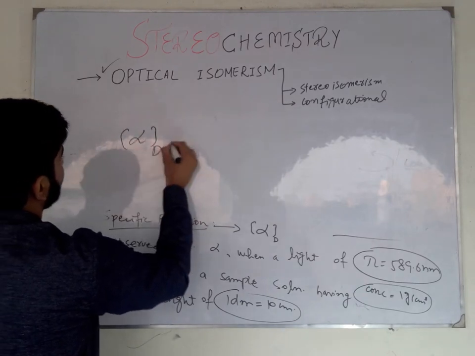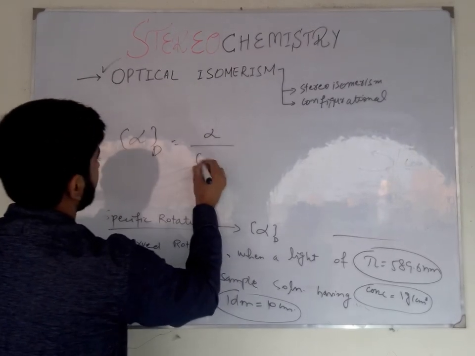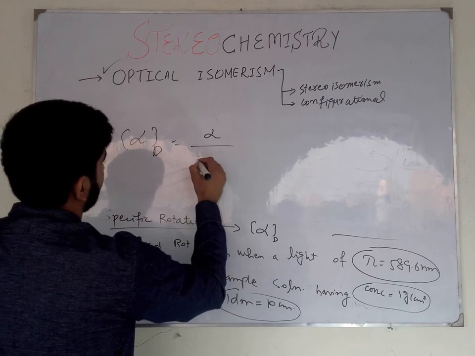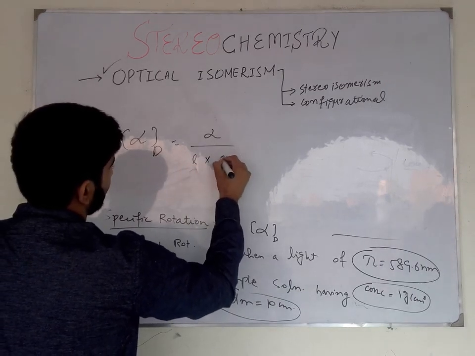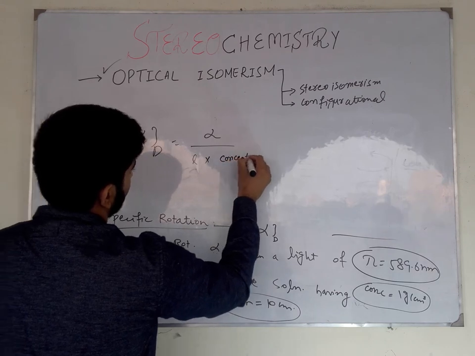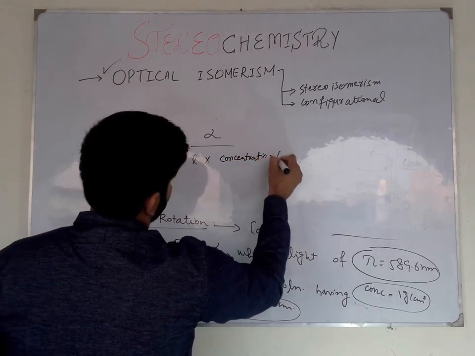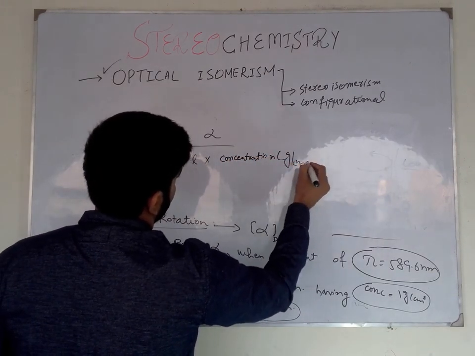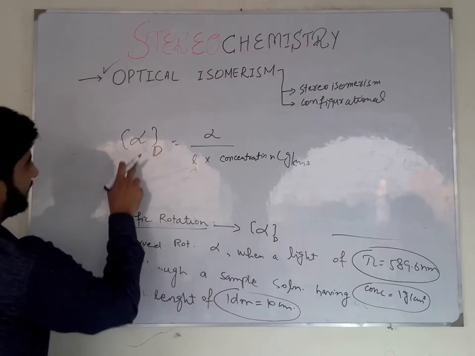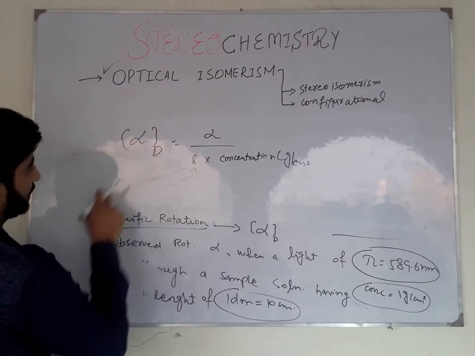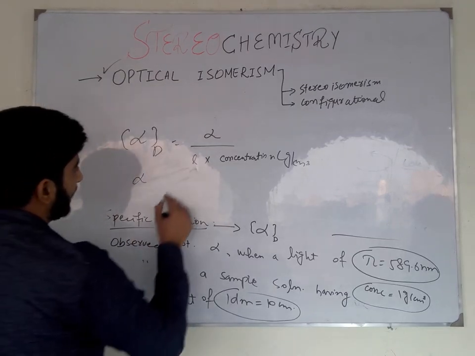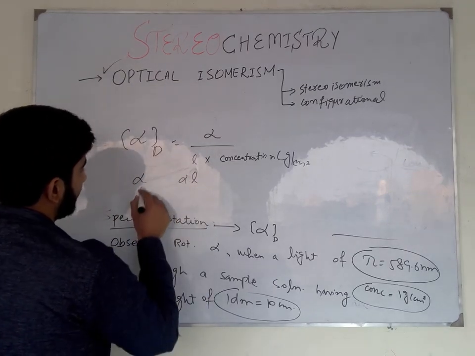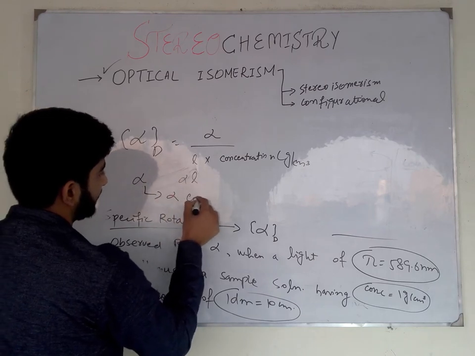This is the formula of specific rotation. Path length in decimeter, L, into concentration in gram per cm cube. If we take this specific rotation as constant, then our observed rotation is directly proportional to the path length and also directly proportional to the concentration.